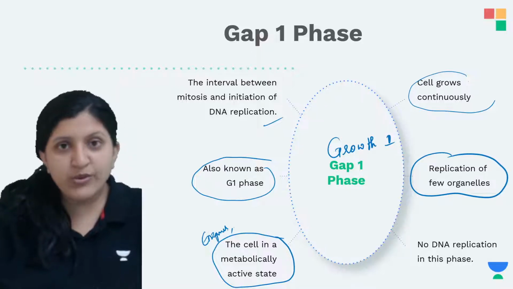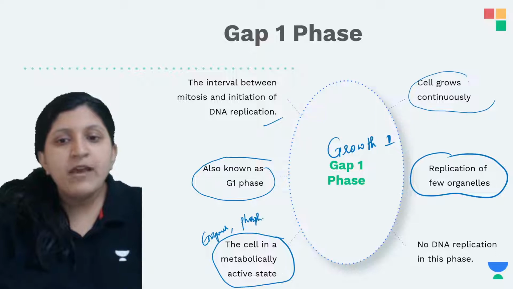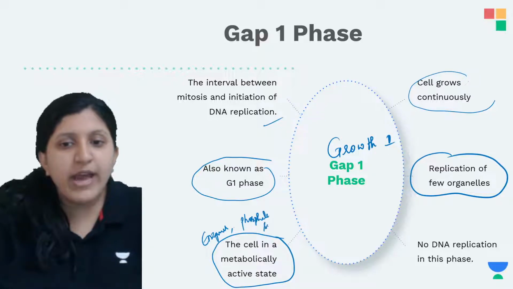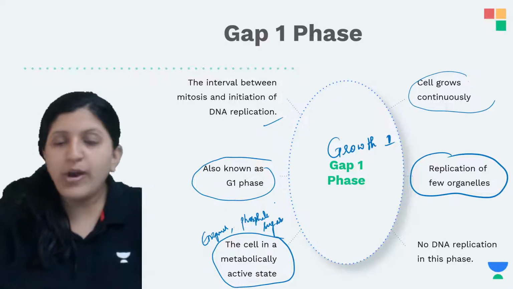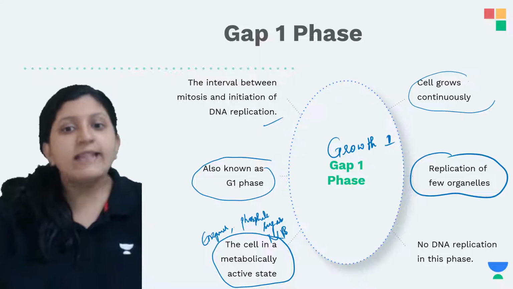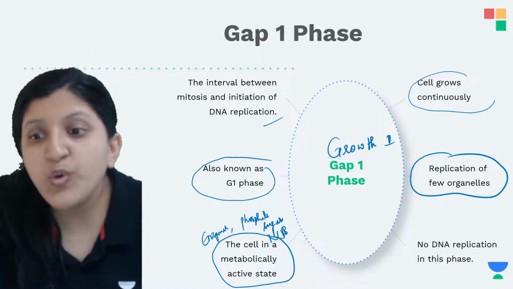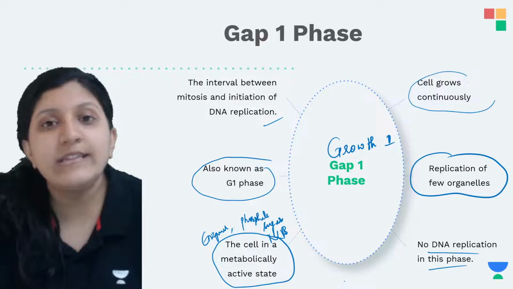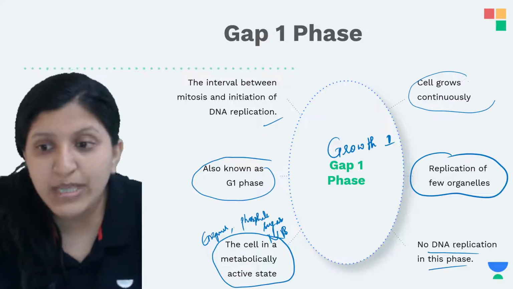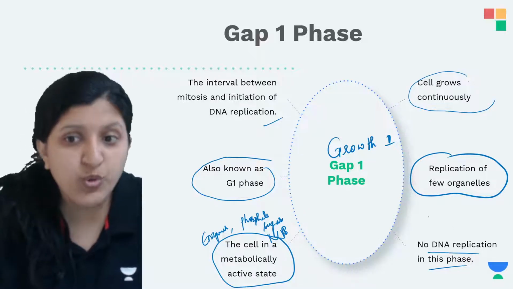When we mention nucleotides, the phosphate is required, a pentose sugar is required, and nitrogenous bases are required. All these things have to be kept ready, and that's the reason this is metabolically active. No DNA replication in this phase. There is no DNA replication over here in the G1 phase, growth 1 phase.